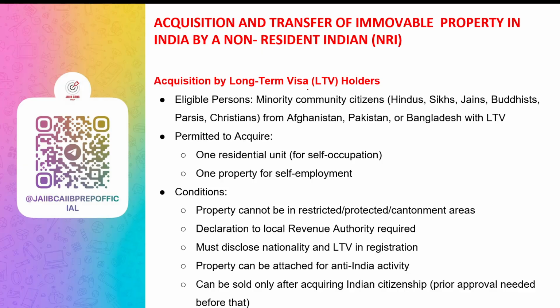Acquisition by LTV holders. So minority community members like Hindu, Sikh, Jain, Buddhist, Parsi, or Christian from Afghanistan, Pakistan, or Bangladesh living in India on a long term visa can buy one property for residential purposes and one property for business purposes. They cannot buy property in a restricted area or near a military area. They must declare the source of funds to the local authority, from where they are getting the money to buy the property.